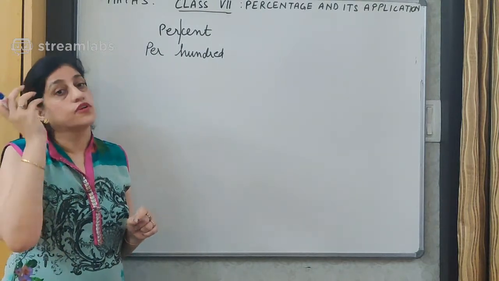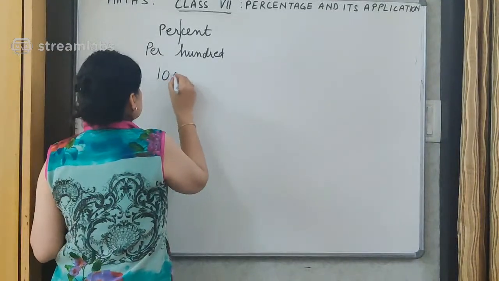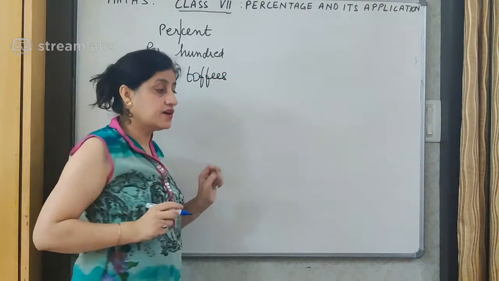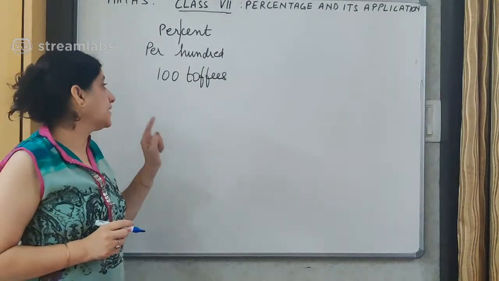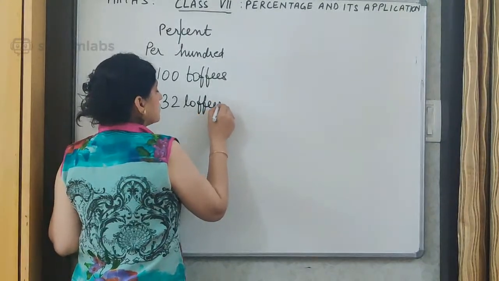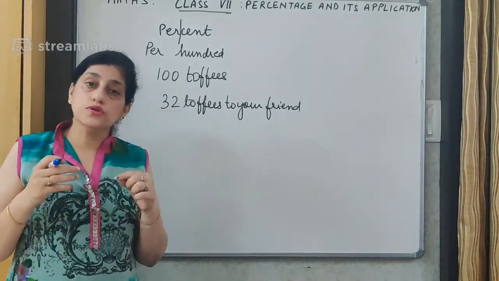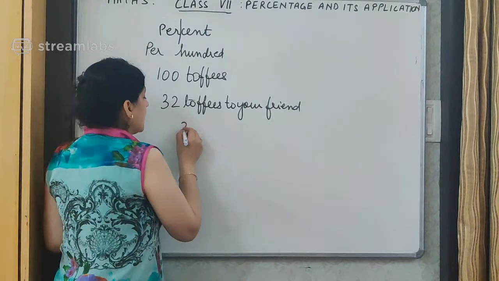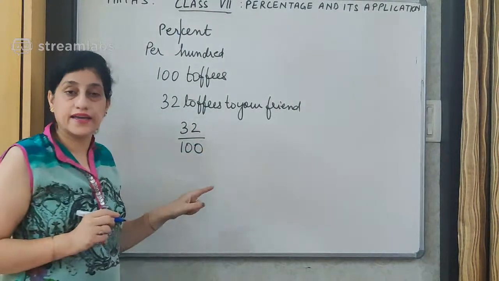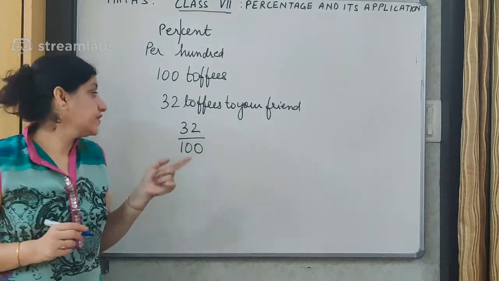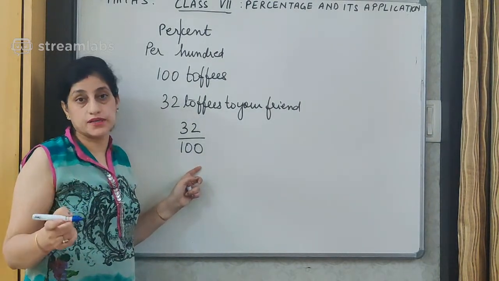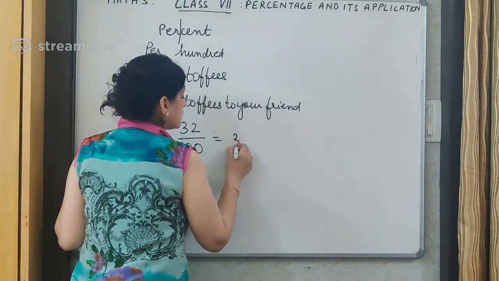Like suppose you have 100 toffees with you. We are beginning with the number 100. You have 100 toffees here, and out of your 100 toffees, suppose you give some toffees. What has been given to your friend? I have given 32 toffees out of the total 100 I had to my friend. Whenever any number is divided by 100, it becomes a percent. So this will become